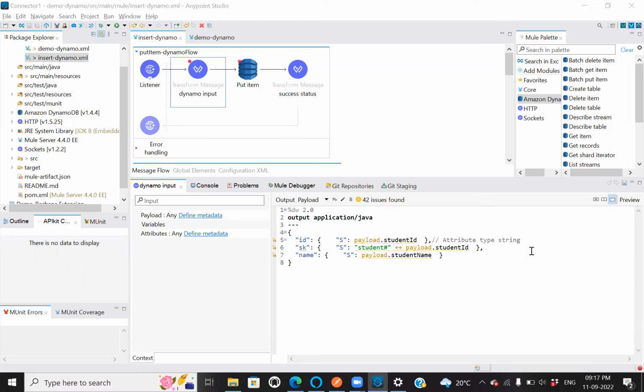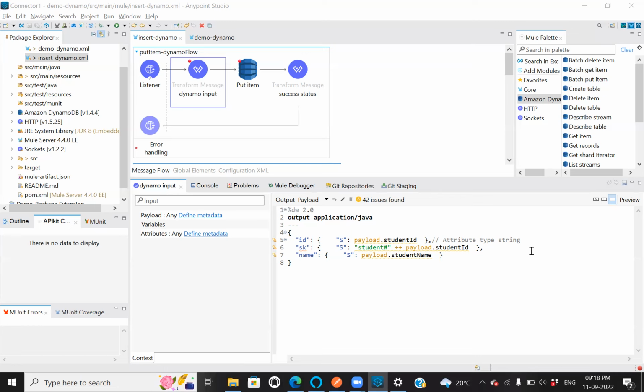What does the PutItem operation basically do? PutItem operation creates a new item or replaces an existing item with a new item. If a new item has the same primary key as that of an existing item in a specified table, the new item completely replaces the existing item. When we add an item, the primary key attributes are the only required attributes, but they cannot be null. Either it can be an empty string or a binary attribute value.